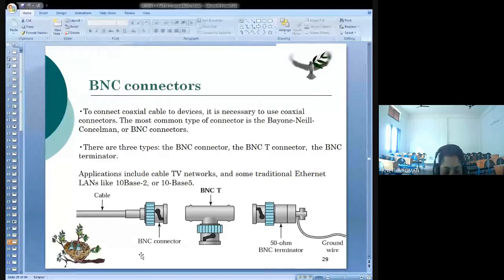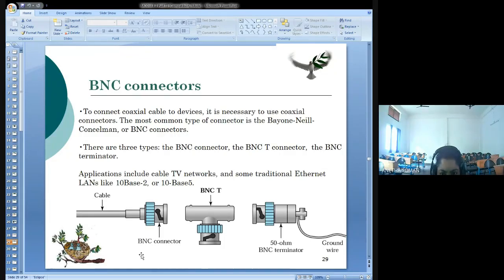Similarly, for coaxial cable, you make use of the BNC connector. BNC stands for Bayonet Neill-Concelman. If you want to connect your cable to devices, you need a connection, and that is done with the help of BNC connectors.